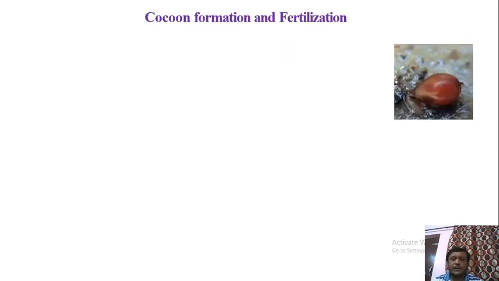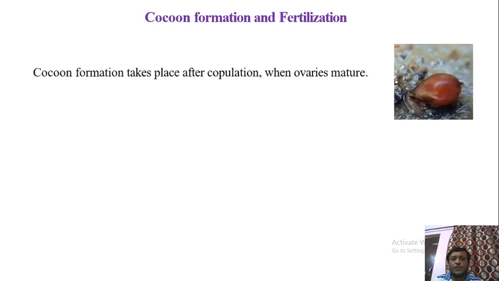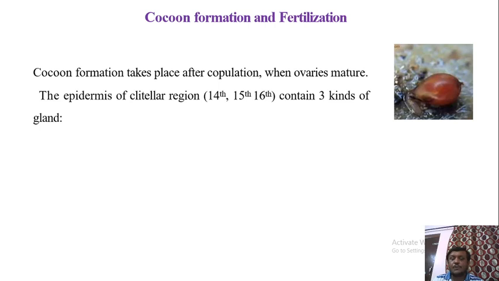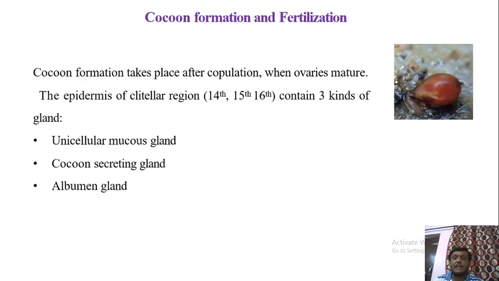Now we will see how the cocoon is formed. Cocoon formation takes place after copulation when the ovaries are mature. That means before fertilization but after copulation, when the ovaries are matured, the cocoon is formed. The epidermis of the clitellum, the part of the body from the 14th segment to the 16th segment, contains three kinds of glands: unicellular mucus gland, cocoon secreting gland, and albumin gland. These three types of glands help in formation of the cocoon. One by one we will see the role of each gland.